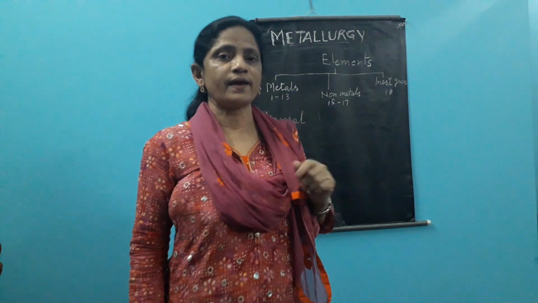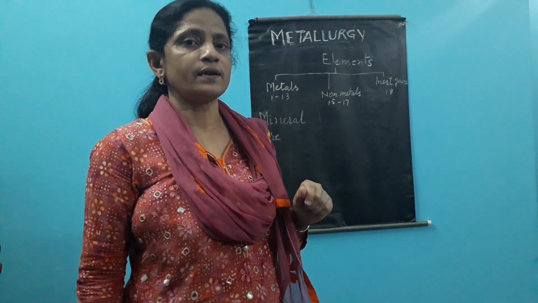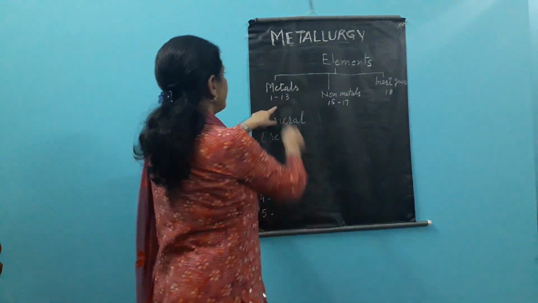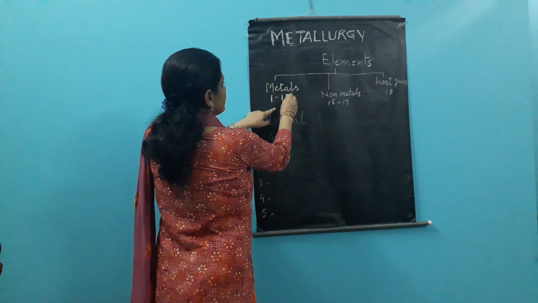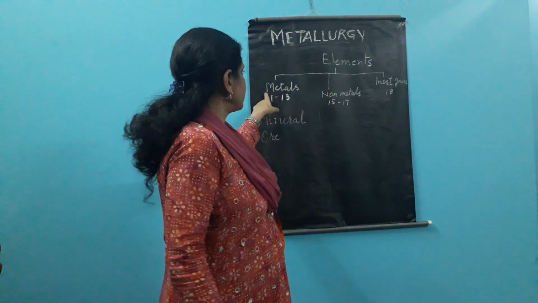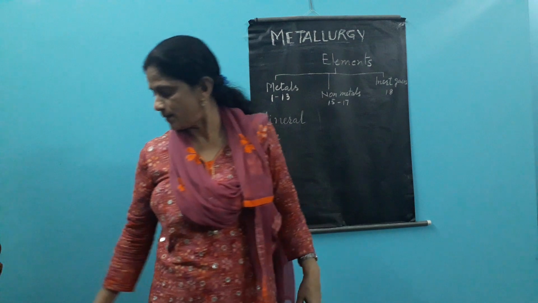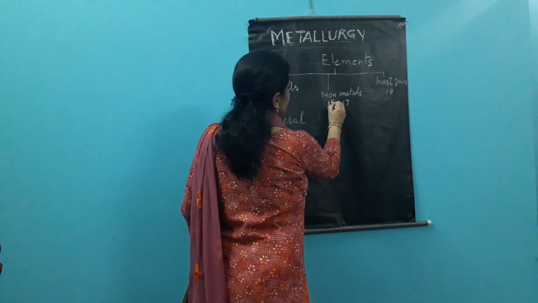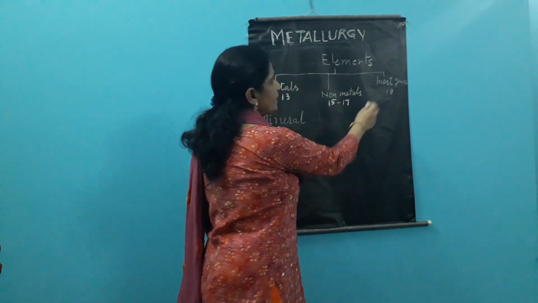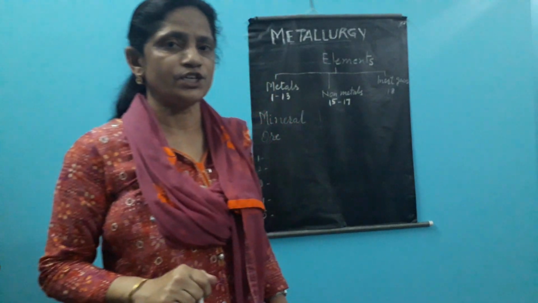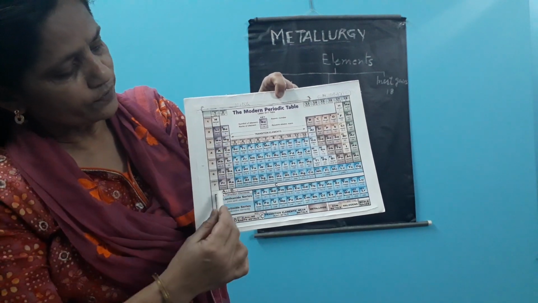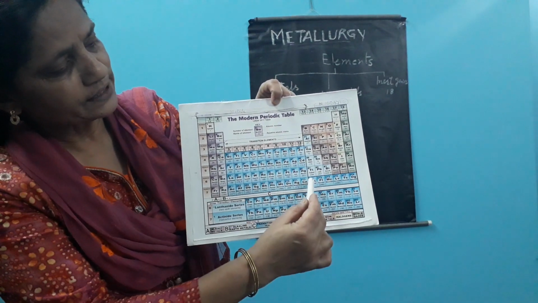In the periodic table we have studied that these elements are placed under different groups. In the periodic table, metals are from group number 1 to 13, and the non-metals are from group number 15 to 17, whereas inert gases are in group number 18 or zero group. This is the modern periodic table, and if you see in the table, all these are metals.